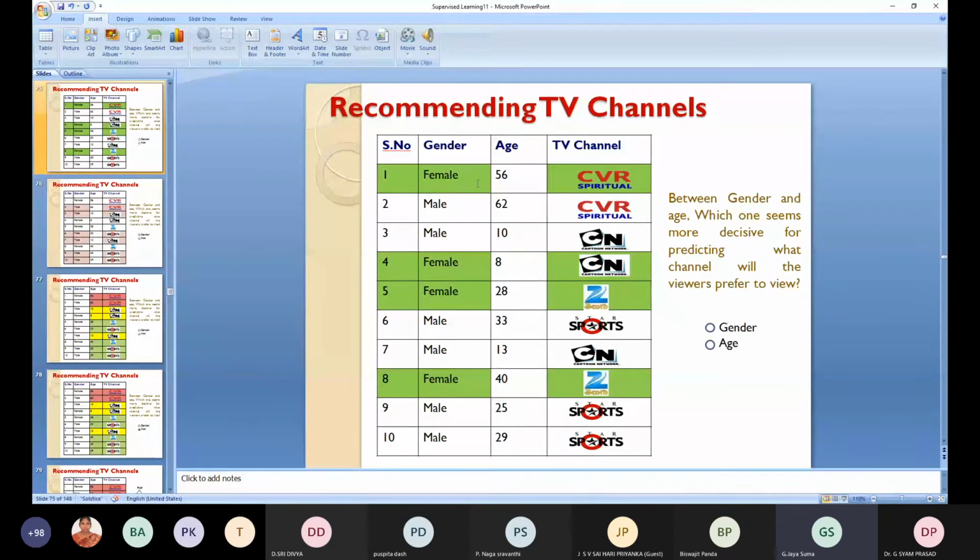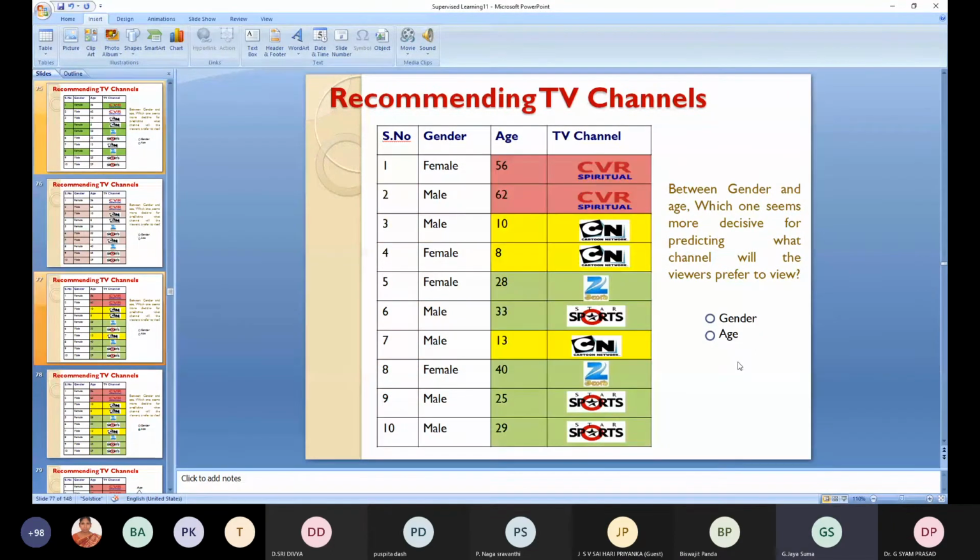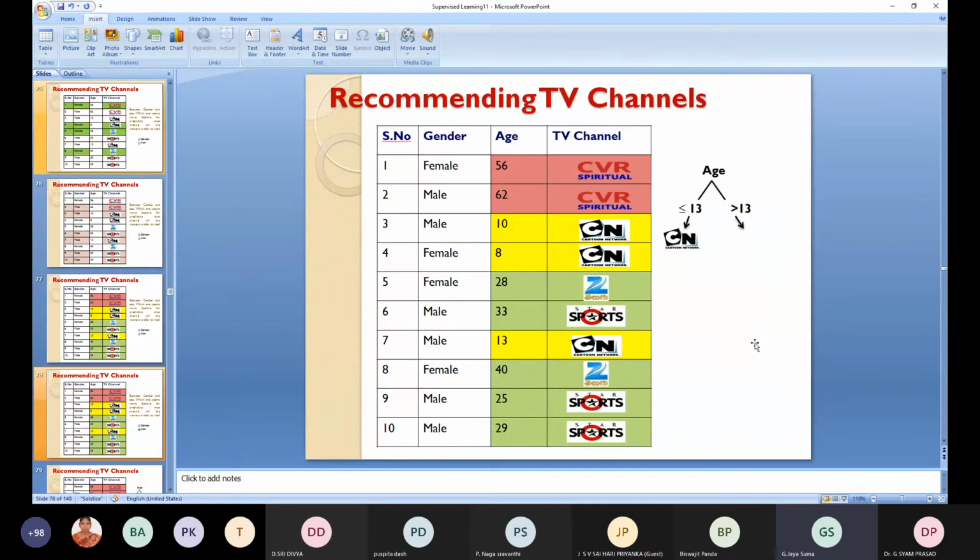Irrespective of the gender, based on the age, they are preferring the TV channel. So age will become the root node. Here age will be recurrent. So now we can say that this can be split into less than 13 and more than 13.